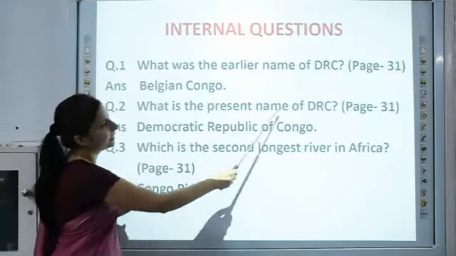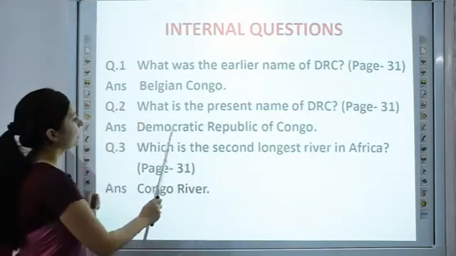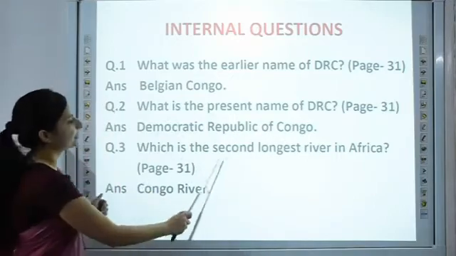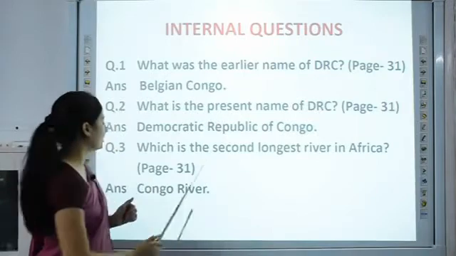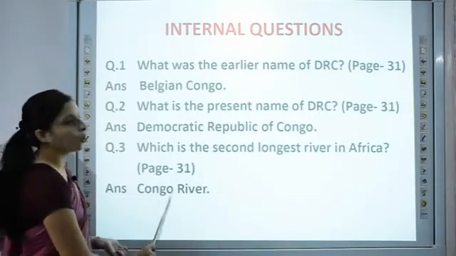What is the present name of DRC? Again, this question you will find on page number 31. It is Democratic Republic of Congo. Which is the second longest river in Africa? Page number 31, you will find this again. The river is Congo River.